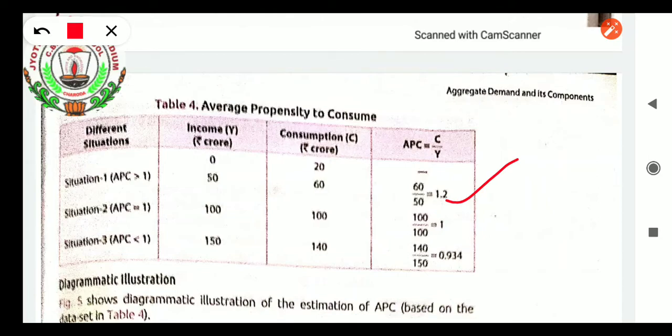Average propensity equals 1 when income and consumption are equal, that is, income is 100 and consumption is also 100. In that situation the average propensity will come as 1.